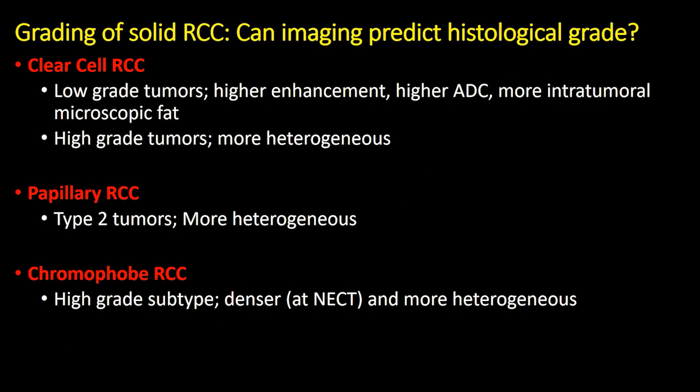I'm just going to touch on the ability to grade between RCC subtypes. Several studies have shown that it is possible to differentiate between low-grade and high-grade clear cell RCC, type 1 and type 2 papillary RCC, and most recently, low Pfanner and high Pfanner grade Chromophobe RCC, though these studies are very preliminary and this type of investigation remains in the experimental phase.